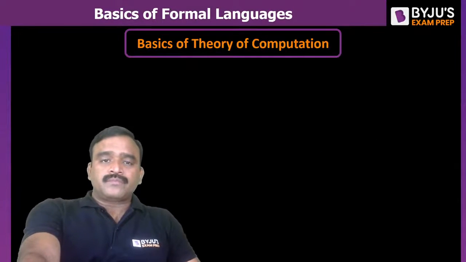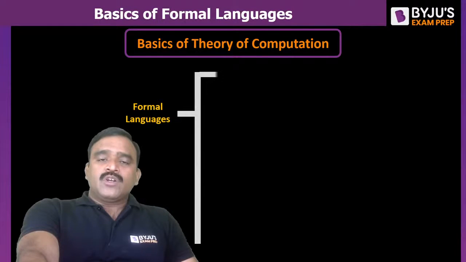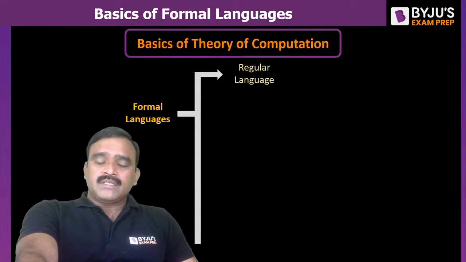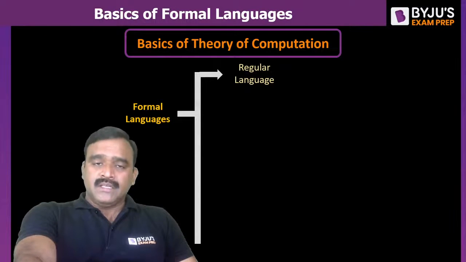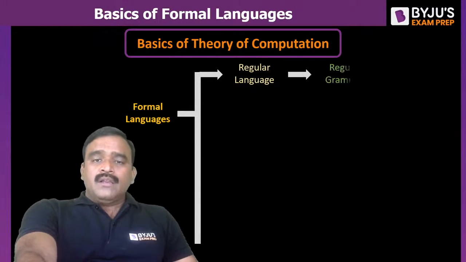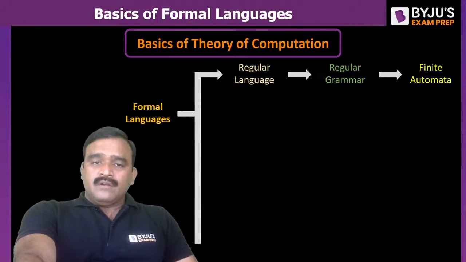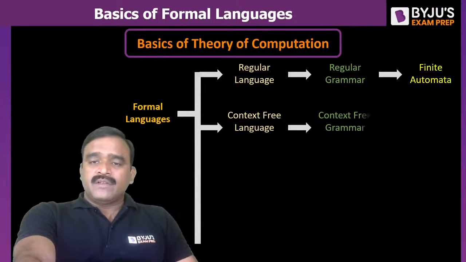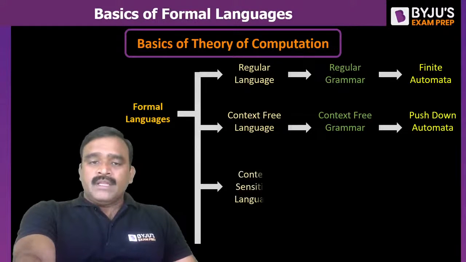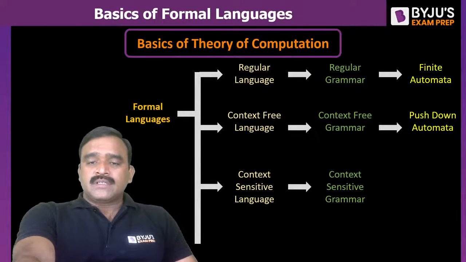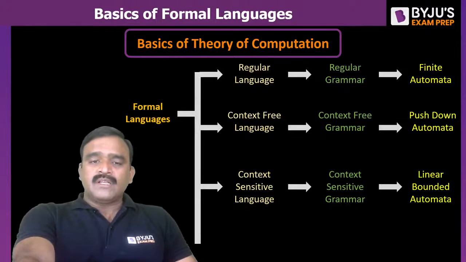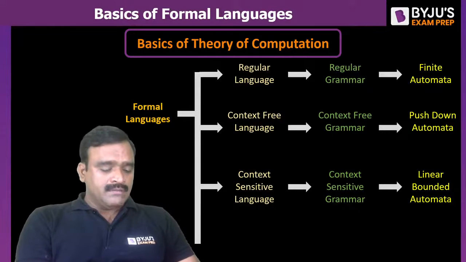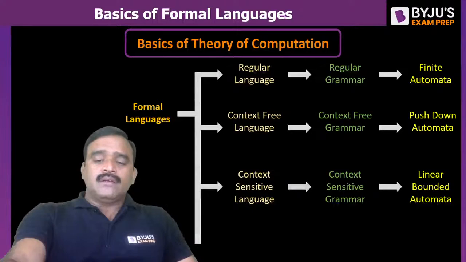Now coming to this formal languages and automata theory, the syllabus will be like this. You have to cover all those things for getting 70% marks in the theory of computation: regular languages, regular grammars, finite automata, and context-free languages, context-free grammars, and push-down automata. Then you will have context-sensitive languages, context-sensitive grammars, and linear bounded automata. But in the syllabus, context-sensitive languages are not there. And Turing machines are there.